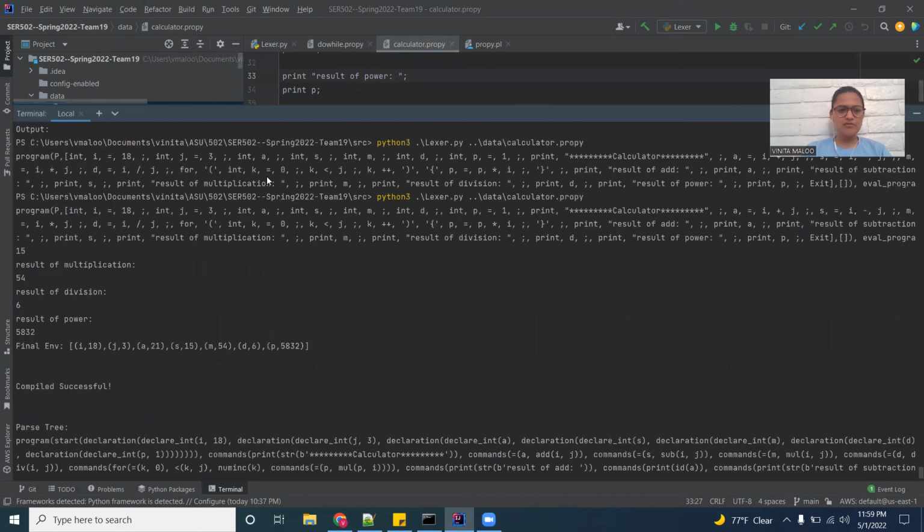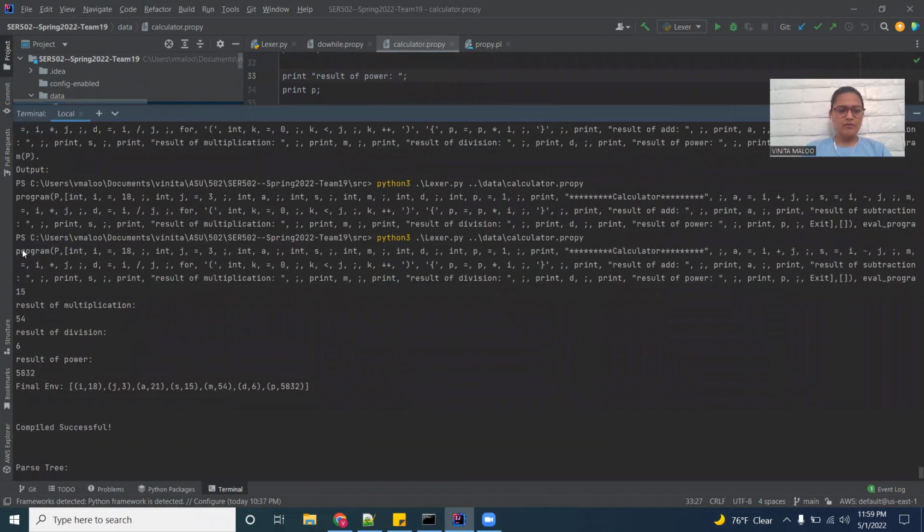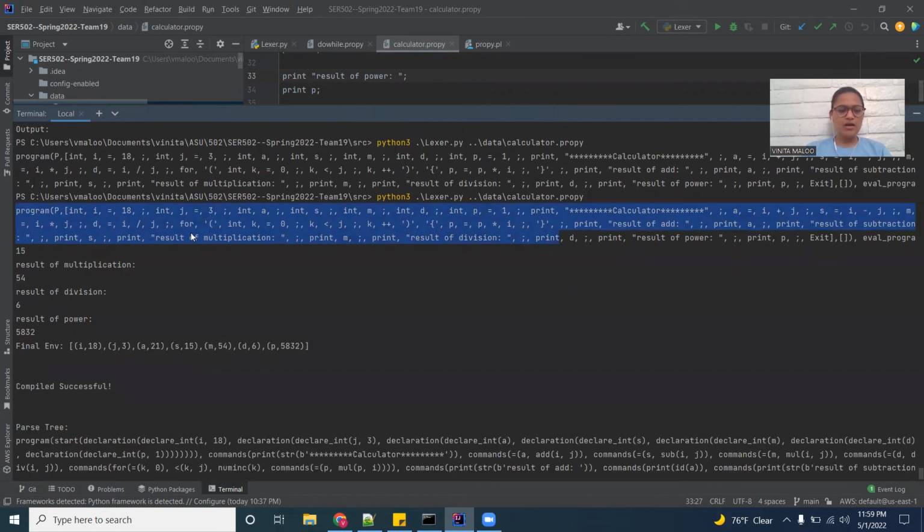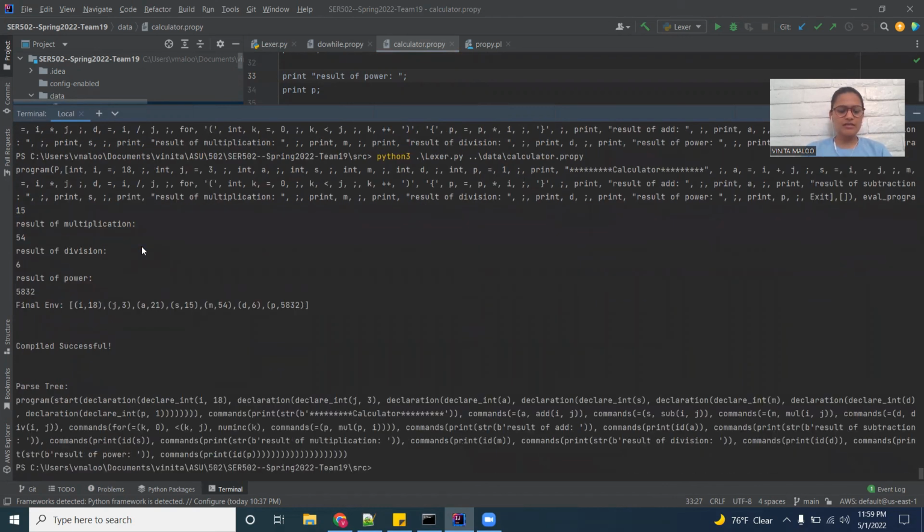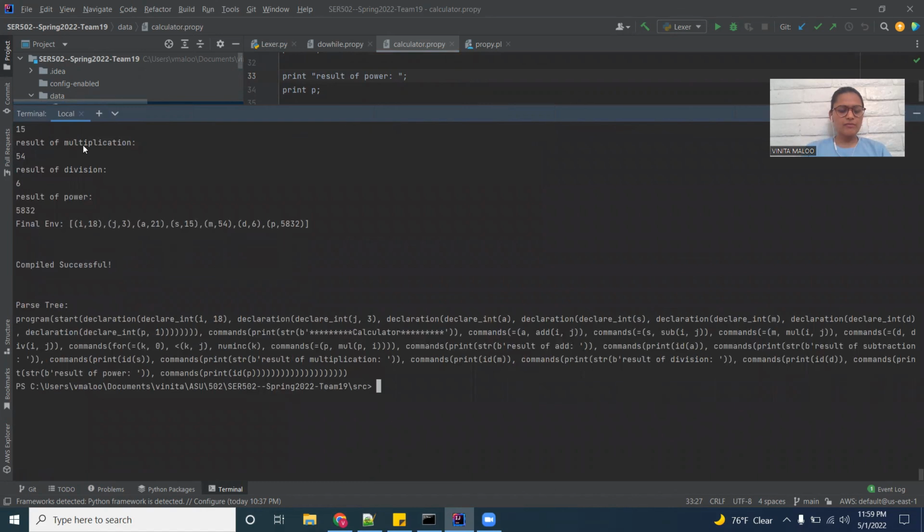As you can see, after running the program, first we get the tokenized stream of the source program, and after that we get the results of addition, subtraction, multiplication, division, and power, and at the end we also see the final environment. It also says whether the compilation is successful, and we also have the parse tree.